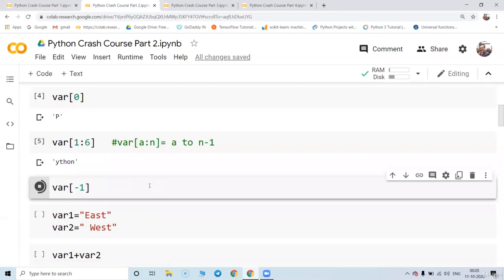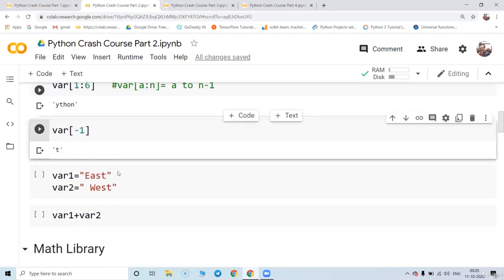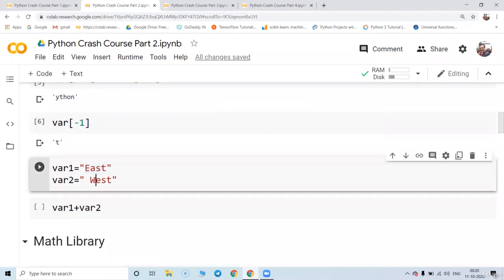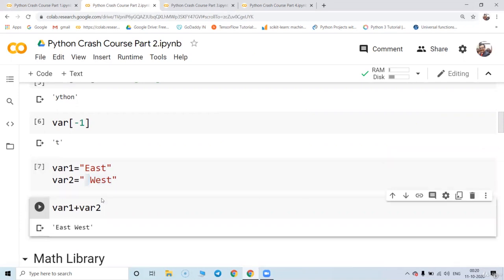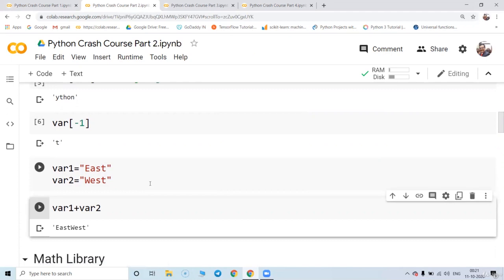So when I check it for var equal to -1, it is going to say t. When I have east and west like this, I intentionally put a space over here. So when I add these two, it is going to say east and west. If I remove this space, the east and west will be represented as joined. So suppose VAR is your name and VAR2 is your surname. So when you have name and surname together, it is your full name.